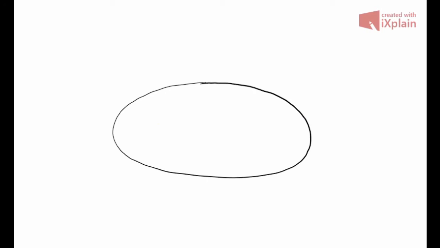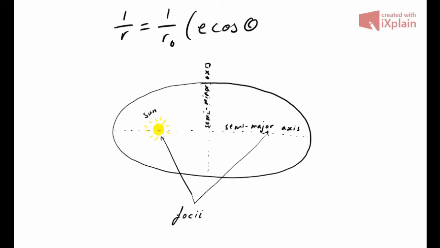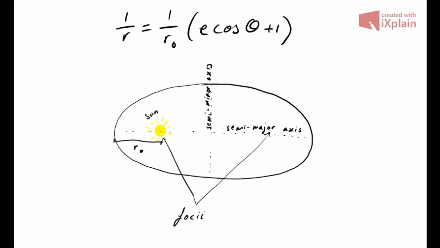Over to you, Husaini. Kepler's first law states that the orbit of a planet is an ellipse, with the Sun at one of the two foci, as you can see from this picture. If you want to write it mathematically, it's 1 over r is equal to 1 over r0 multiplied by e cosine theta plus 1, where e is the eccentricity of the ellipse, and r is the distance between the focus and the planet. r0 is the shortest distance from the focus, i.e. the Sun, to the planet, and theta is the angle between the lines connecting the starting point, which is arbitrary, and the location of the planet to the Sun.